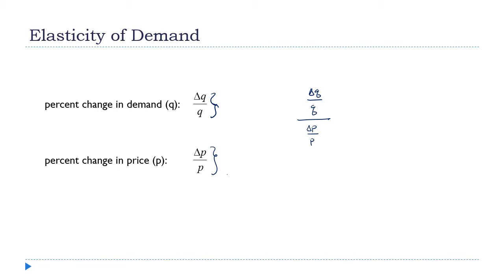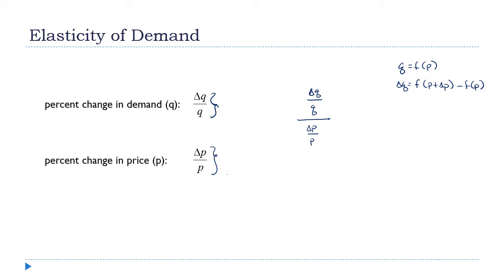Okay, now, suppose that Q is equal to f of P. In other words, the demand is a function of the price, right? Well, in that case, delta Q is equal to, that's the change, right? The change in the demand is equal to f of P plus delta P, that's the new demand after the price increase, minus f of P, that's the original demand.